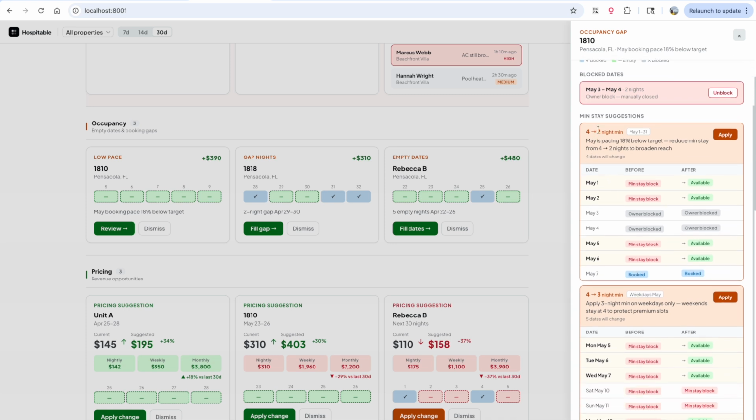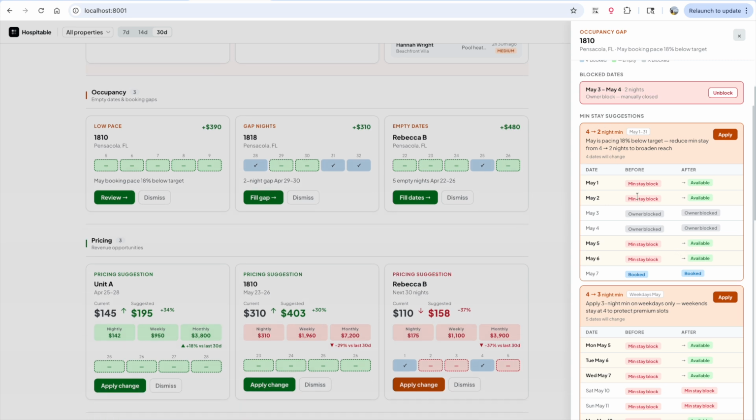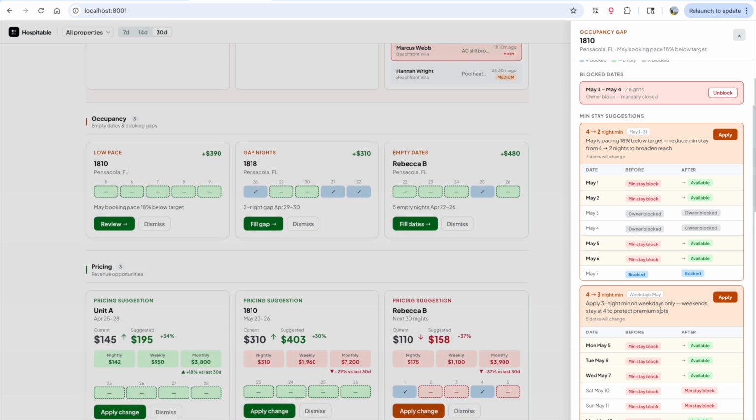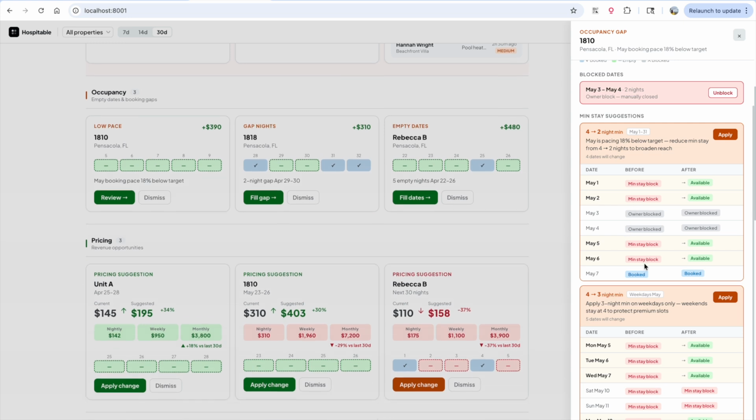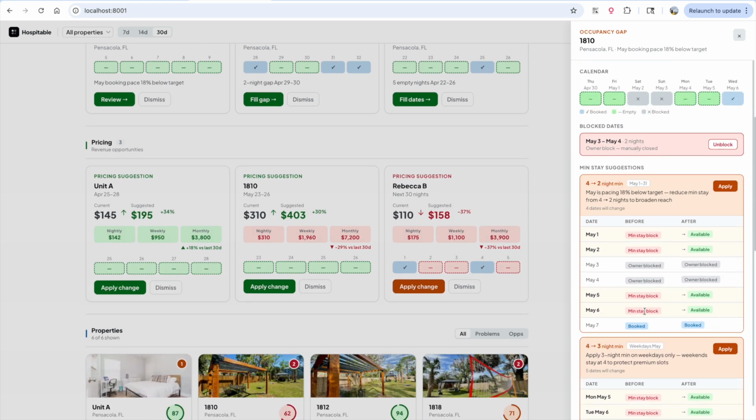Some others might have a 2-night minimum or 4-night minimum, and the gap might be 2 days, or it might be a 28-day minimum, and no one wants to book for 28, and so on. But that should give you an idea. And also what happens before and after.